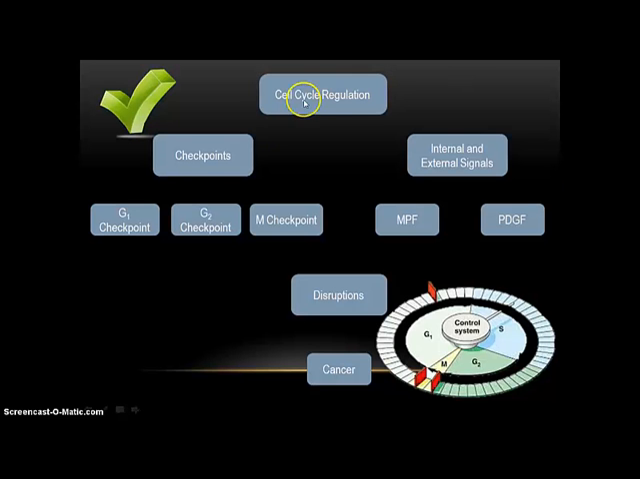The cell cycle is regulated by different checkpoints. These checkpoints tell whether or not the cell should continue dividing or stop. There's the G1 checkpoint, the G2 checkpoint, and the M checkpoint. So what tells whether or not the checkpoint should keep going or should just stop? Well, that's up to the internal and external signals that the checkpoint receives.